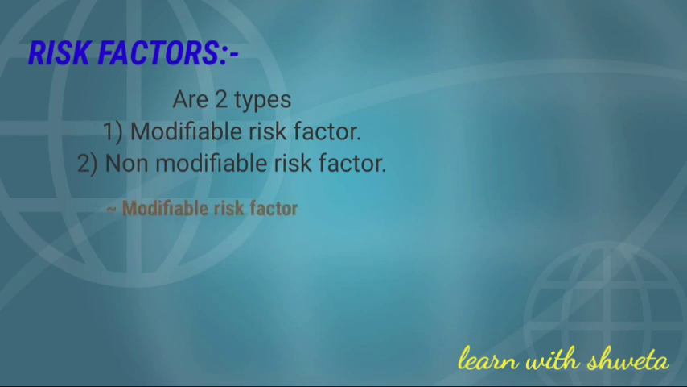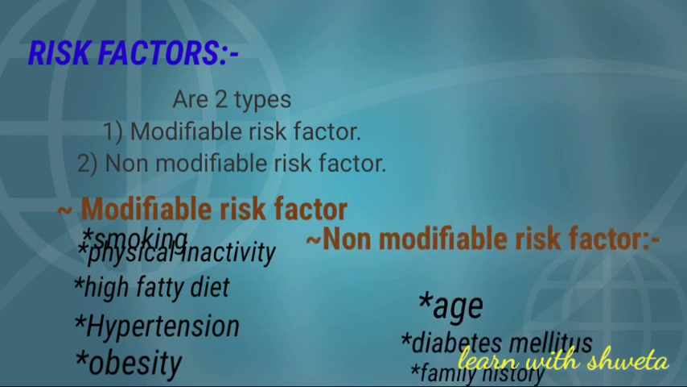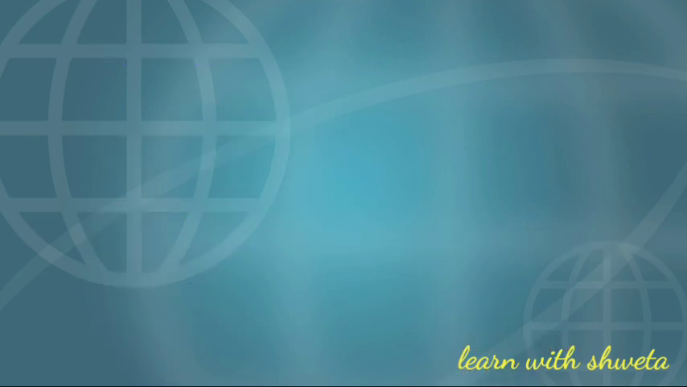Now we talk about the risk factors of CAD. There are so many factors which cause CAD, but based on their behavior, they are divided into two types: modifiable and non-modifiable risk factors. Modifiable risk factors are physical inactivity, high fatty diet, hypertension, and obesity. Non-modifiable risk factors are age, diabetes mellitus, and family history.